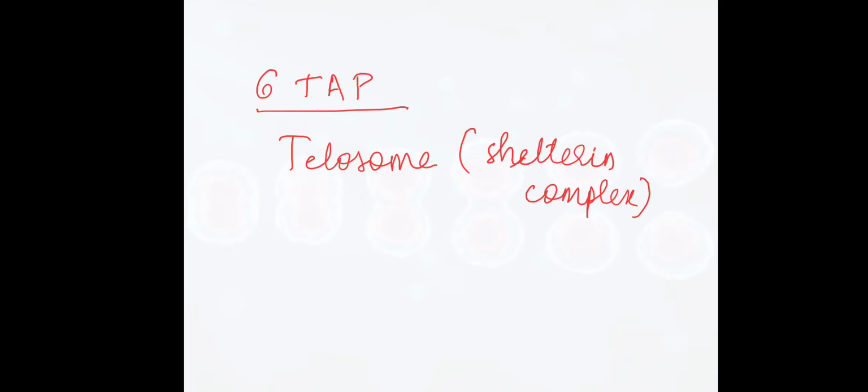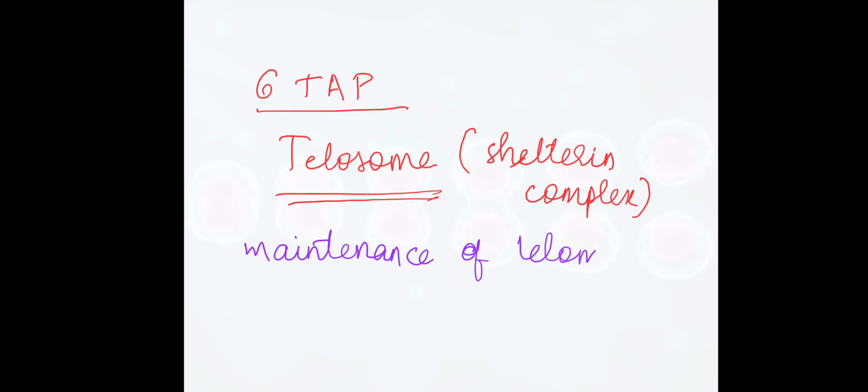Now what is its role? It plays a crucial role in both maintenance of telomere structure and its signaling function.